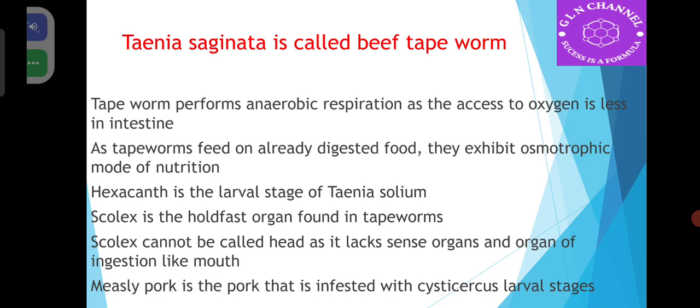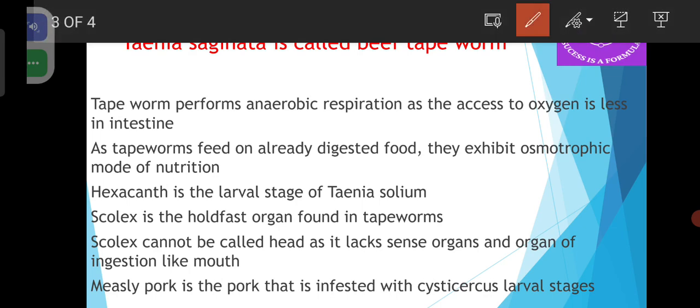As tapeworms feed on already digested food, they exhibit osmotrophic mode of nutrition. Hexacanth is the larval stage of Taenia solium. Scolex is the hold fast organ found in tapeworms.